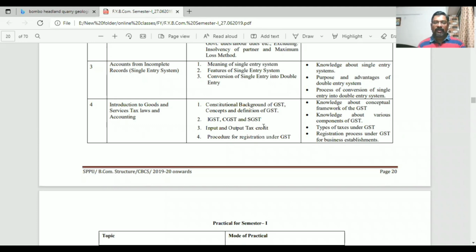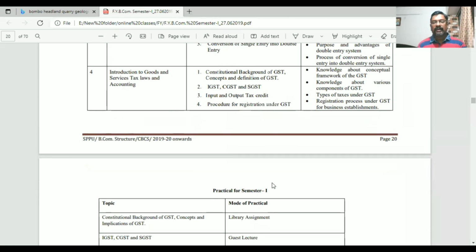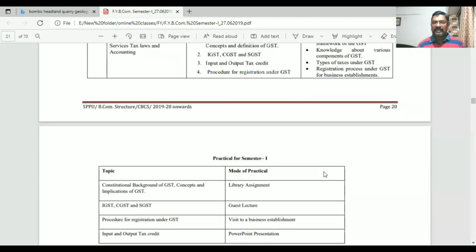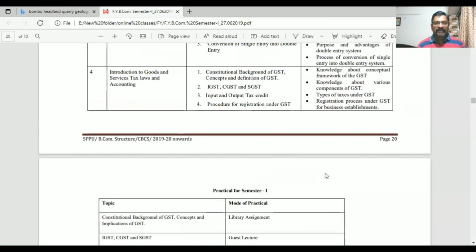It will be helpful for all the FY students under Pune University Unit 4, as well as the practical under semester 1 financial accounting, to complete the practical on GST. That is the legal requirement under Pune University unit 4 and the semester 1 practical. Both the theoretical explanation and the practical explanation are given in this module. This module is prepared with the help of ClickGyan officials.